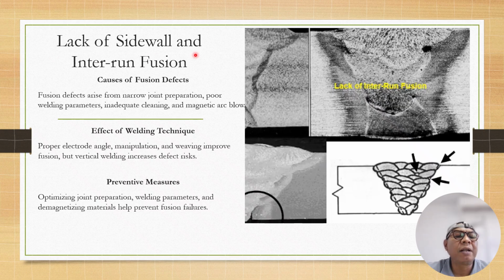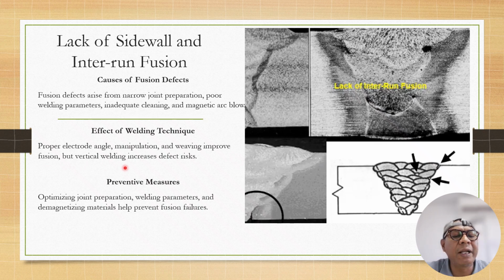Lack of sidewall and interrun fusion. Causes of fusion defects: fusion defects arise from narrow joint preparation, poor welding parameters, and inadequate cleaning or magnetic blow. Magnetic blow deflects the melting pool of the weld metal. Effect of welding technique: proper electrode angle, manipulation and waving improve fusion.